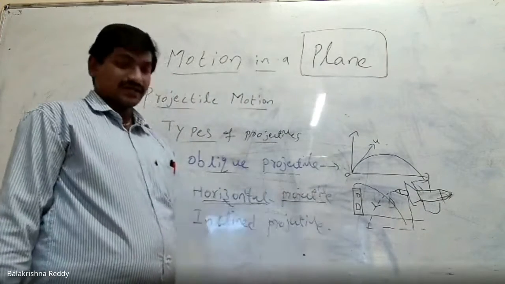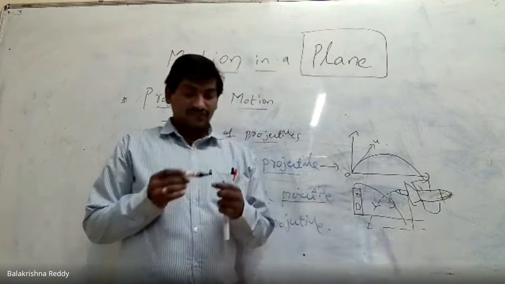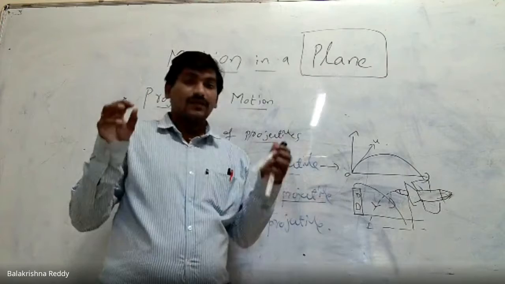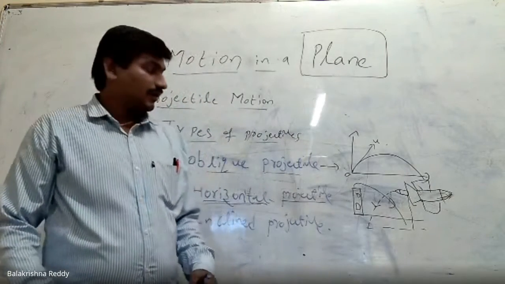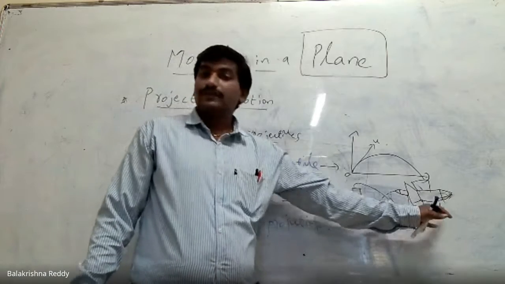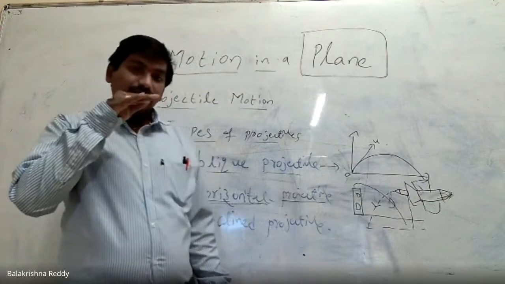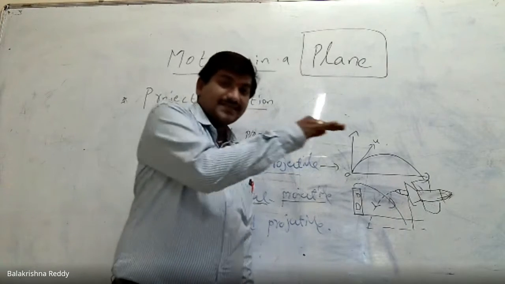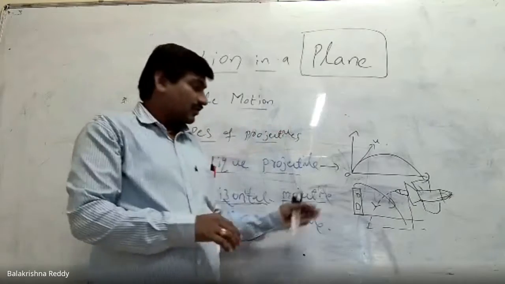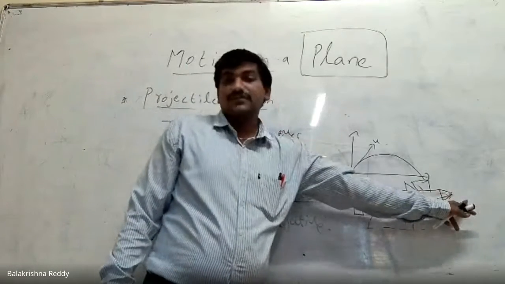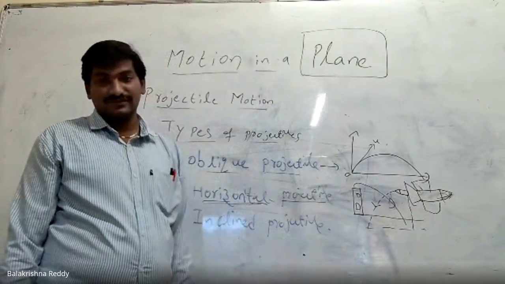Or in floods, from a helicopter, people throw food packets, and the rescue team catches the people. Since the plane or helicopter is moving in this direction and releases the object from a certain height, it falls in the form of projectile motion.